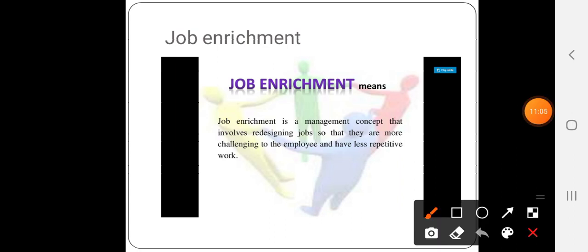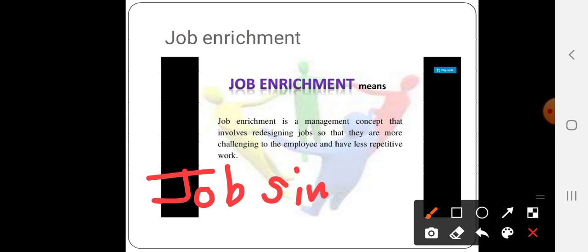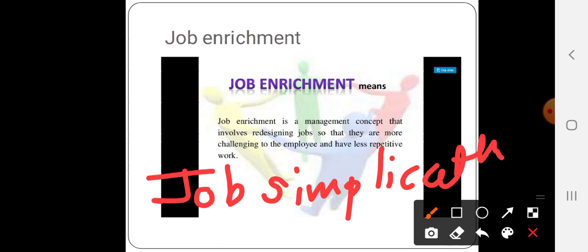First is job rotation, enrichment, and job enlargement, and the last one is job simplification. While writing in the examination you have to write that job simplification is a process of removing some tasks from existing roles in order to make employees more focused towards work.